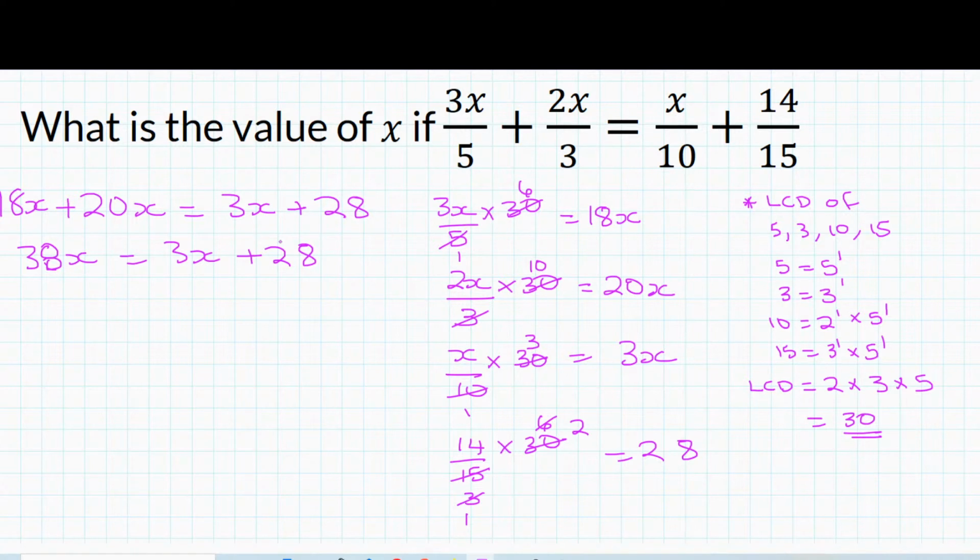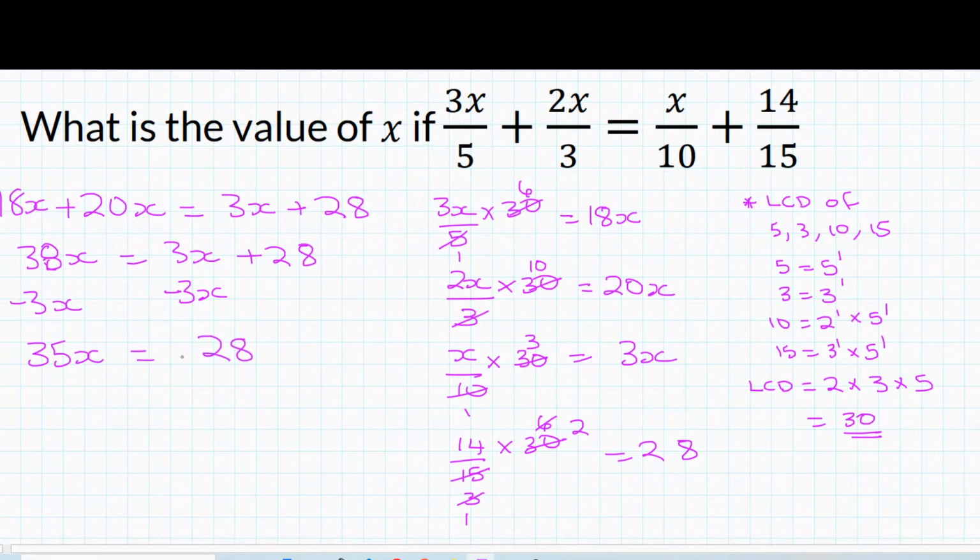So I have 38x on the left hand side and 3x on the right hand side. I'm simply going to subtract 3x. That gives me a chance to have all the x's on one side. So 38 minus 3, we have 35x equal to 28.